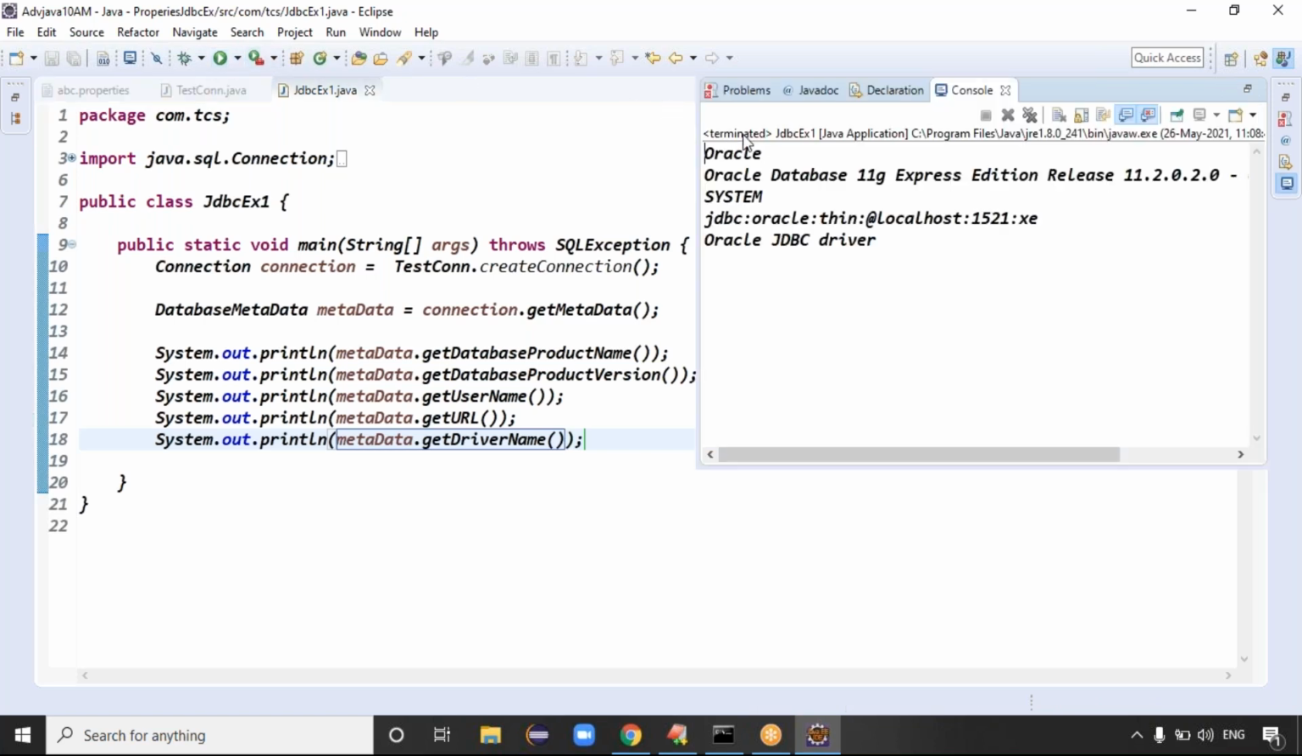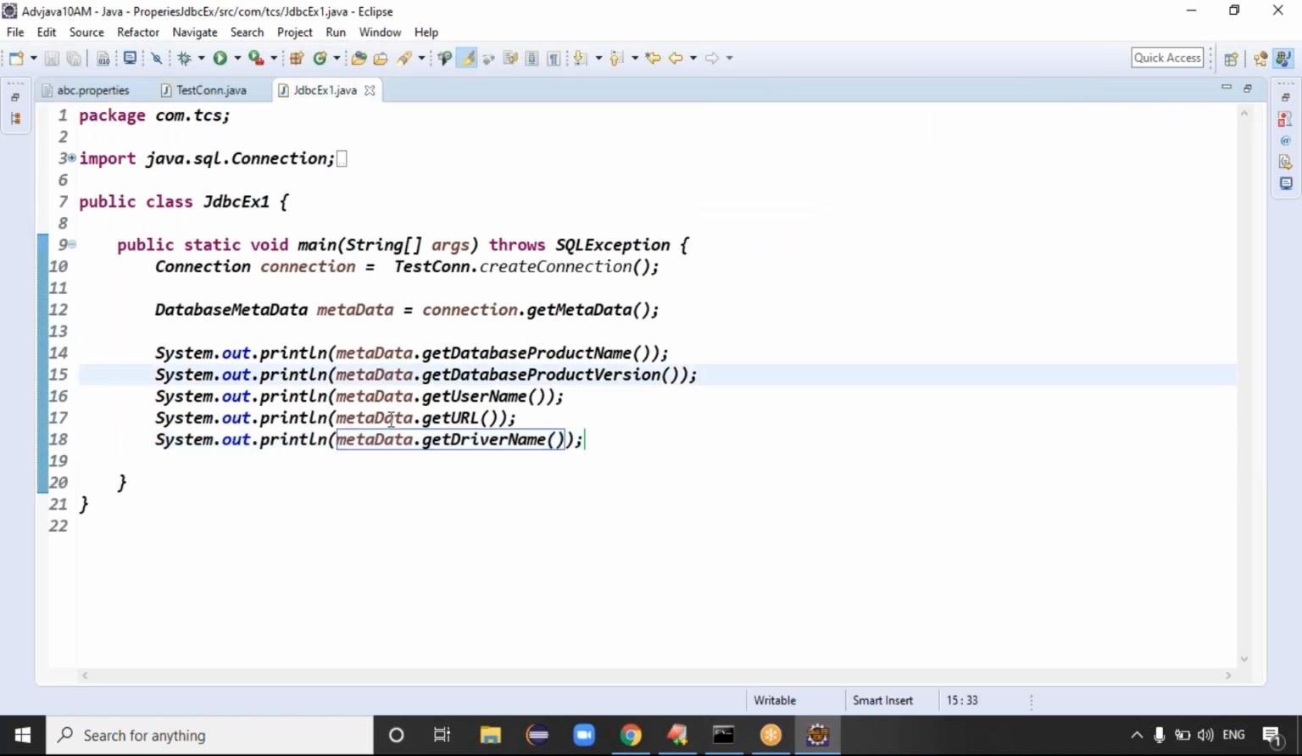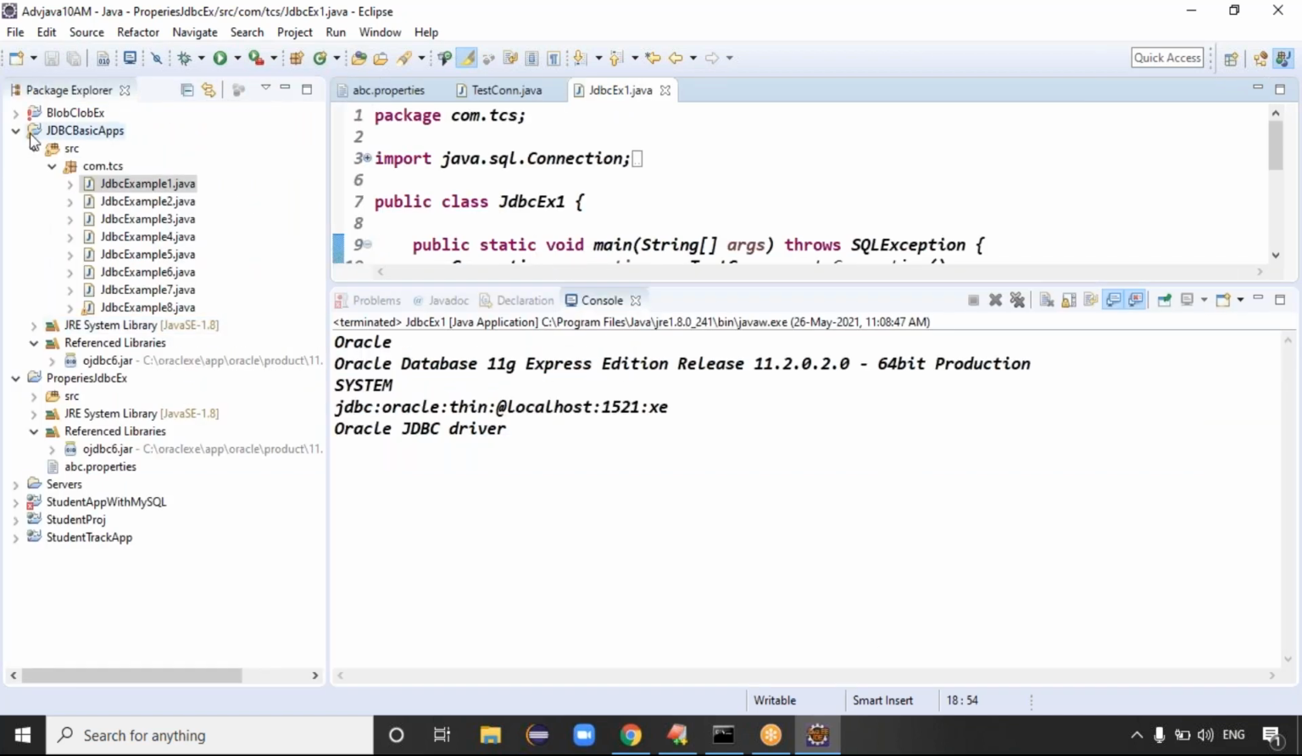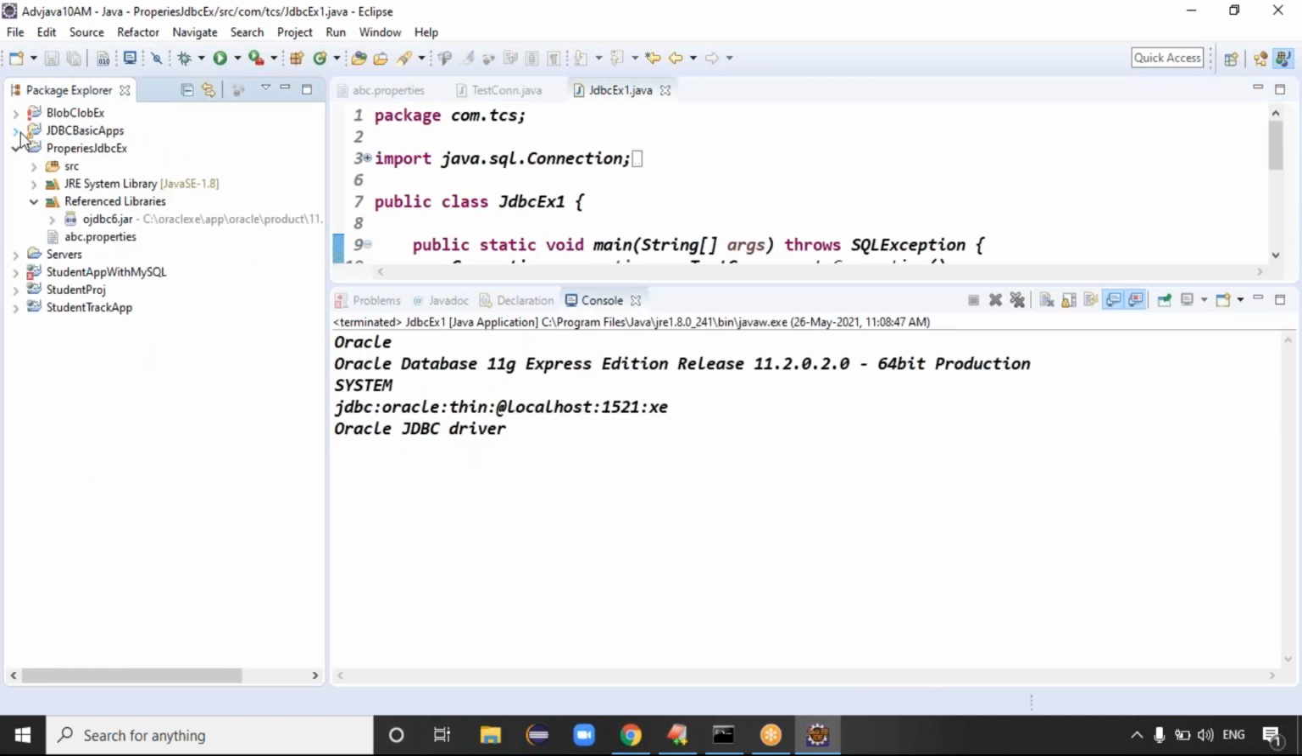First one is what? Oracle Database. Second one is 11 Express Edition. Username is system. This is the URL pattern: jdbc:oracle:thin:@localhost:1521:XE. Last one is the Oracle JDBC driver we are using, right? So database metadata will store some information about the database that we connected to. This is my JDBC example one, guys. Are you clear about the disturbance because of a small space?